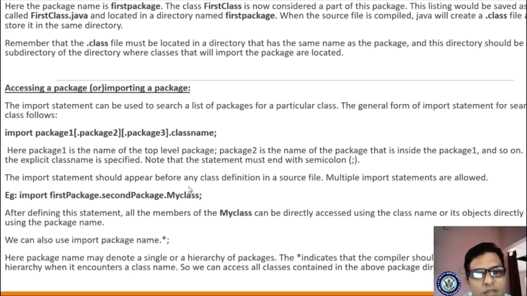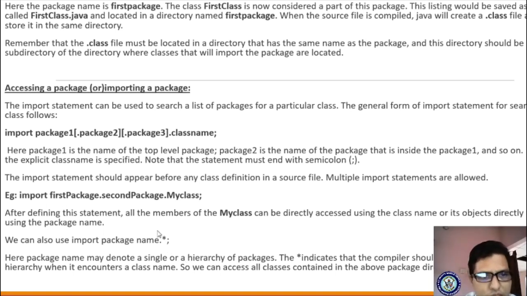Then what does it mean? Your class file, this Java source code file, is stored in your second package folder. This second package folder is stored in your first package folder. Suppose you want to access whatever files are present in this folder, then you use the star operator.